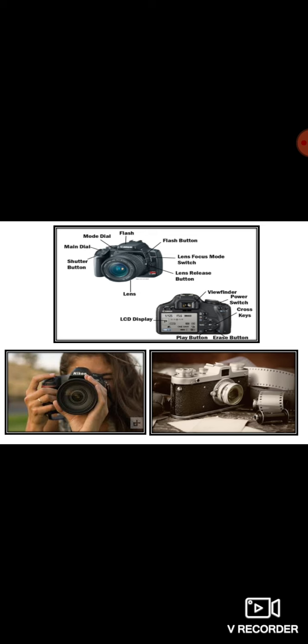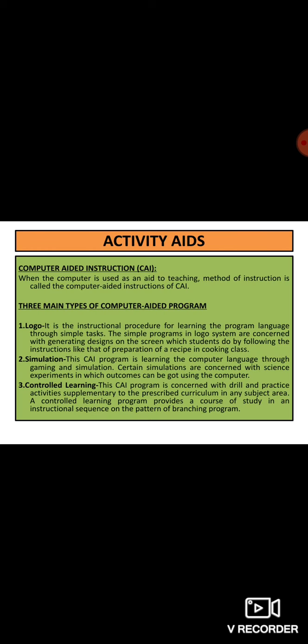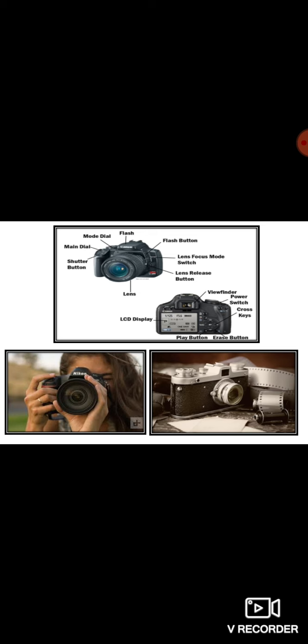So there is a shutter button, there is lens, there is main dial, there is flash button, lens focus mode switch, lens release button, view finder, cross keys to navigate, and there is power switch. So this was all about the projected aids.